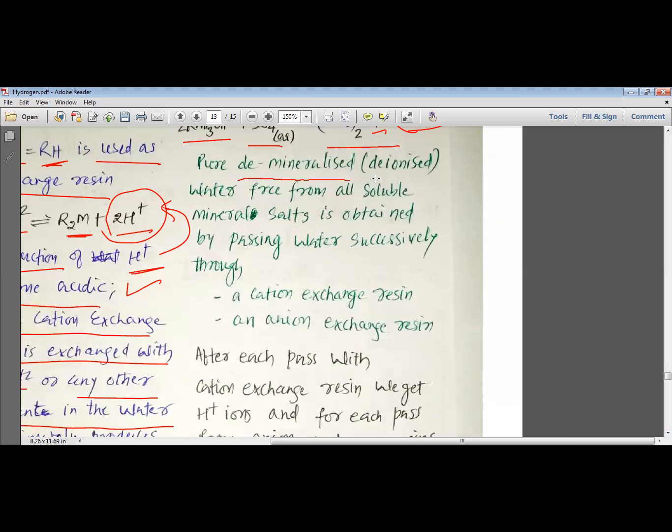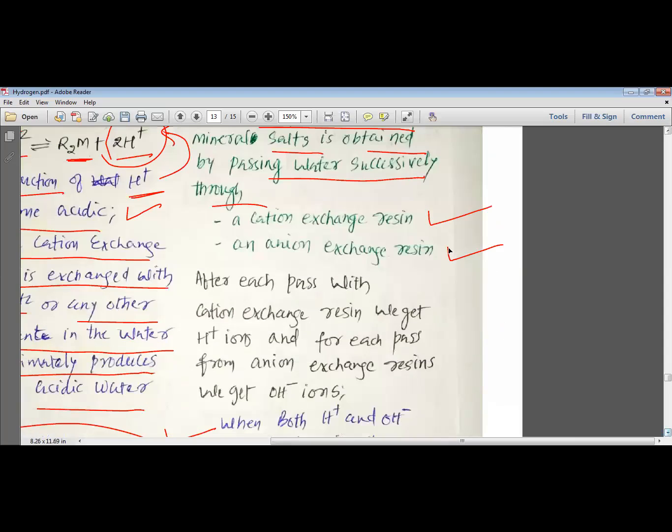So pure demineralized or deionized water free from all soluble mineral salts is obtained by passing water successively through the cation exchange resin and then, after the cation exchange resin, through the anion exchange resin. After each pass with the cation exchange resin, we get H+ ion, and for each pass of the anion exchange resin, we get OH- ions.